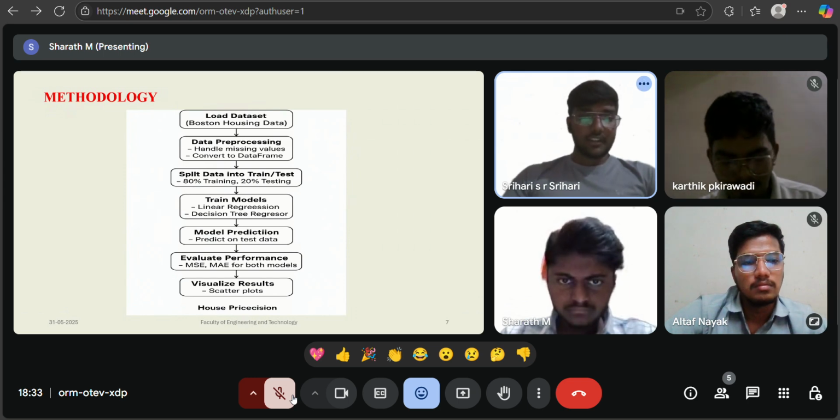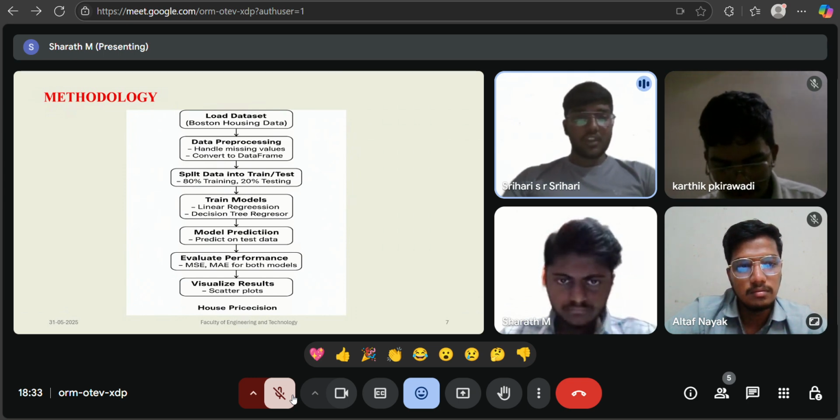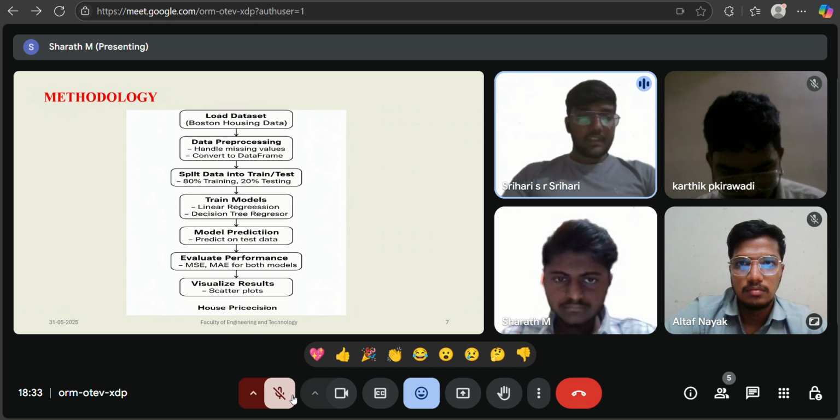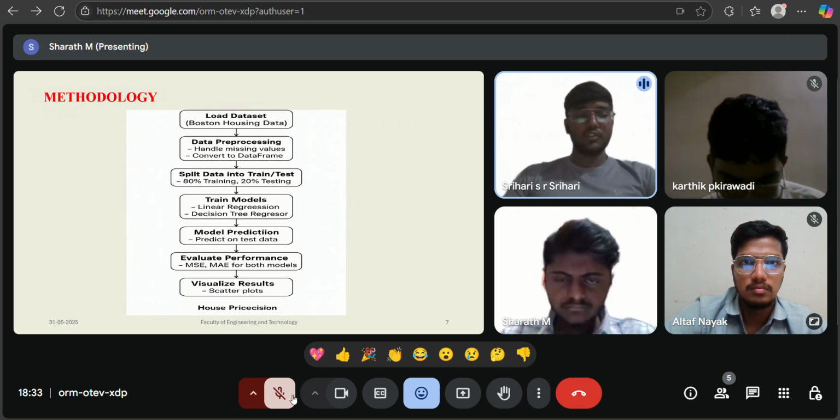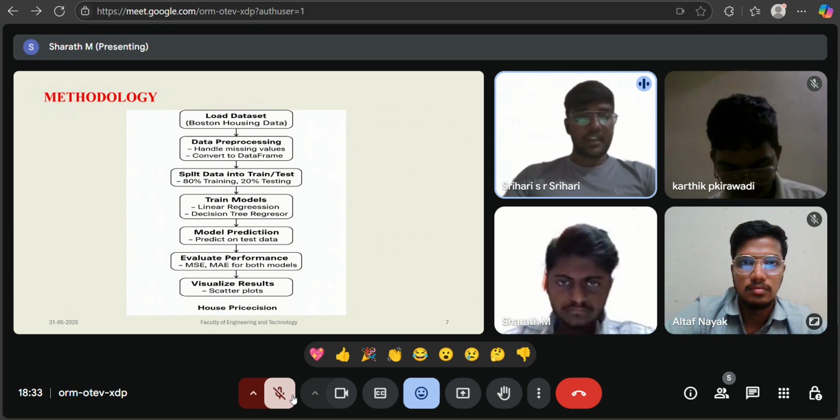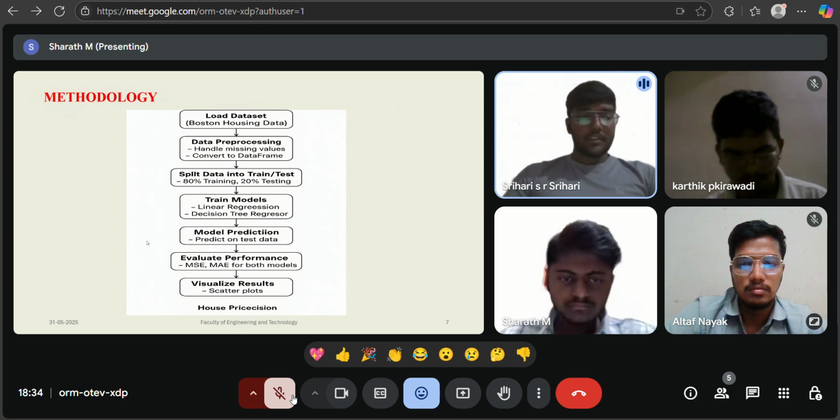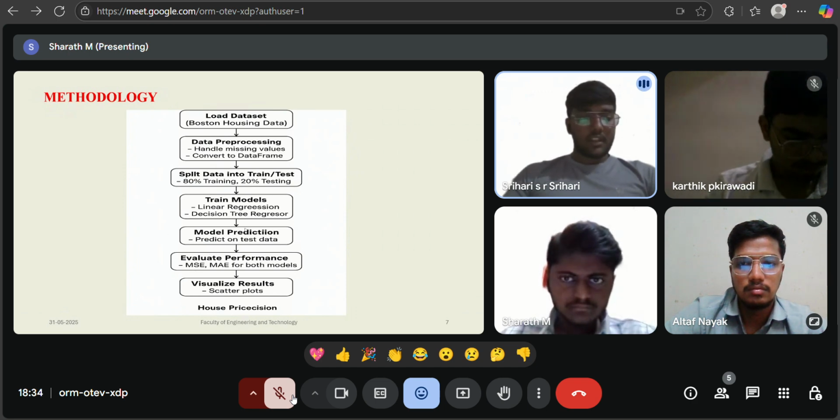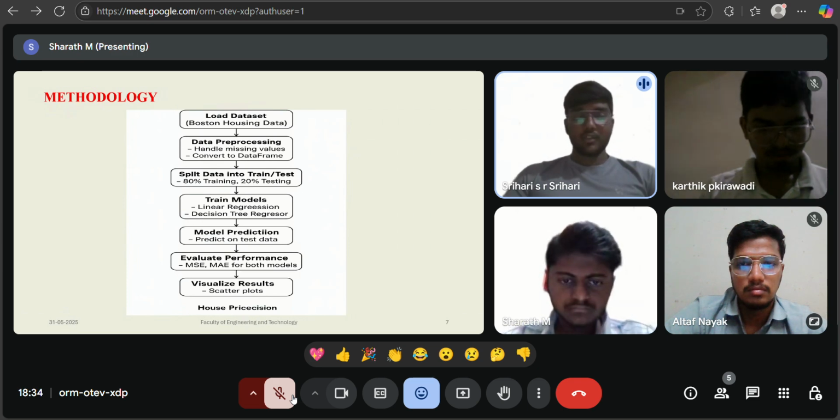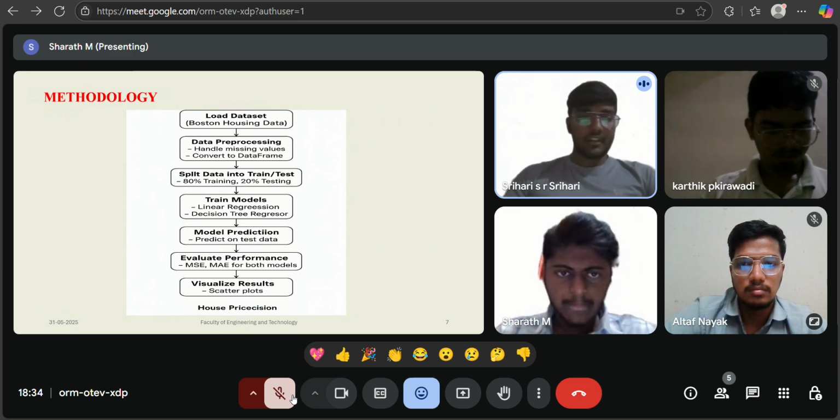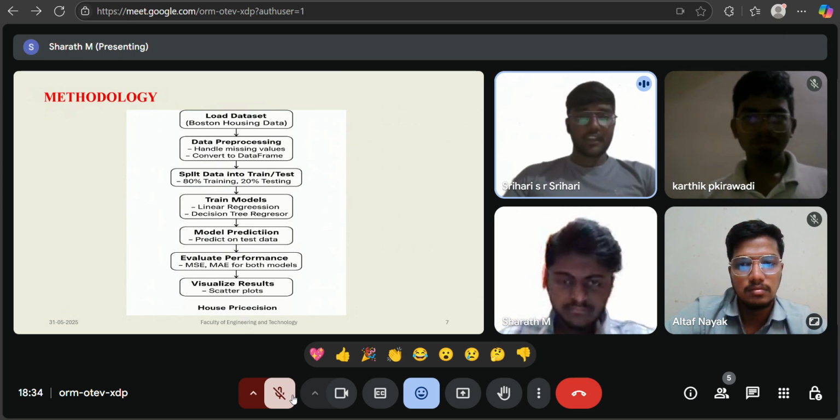Next is training models. There are two regression models trained on the training data, linear regression and decision tree regression. For model prediction, the trained models are used to predict house price on the test data. To evaluate the performance, both models are evaluated using MSE and MAE, mean squared error and mean absolute error, and finally we visualize the result using scatter plots.